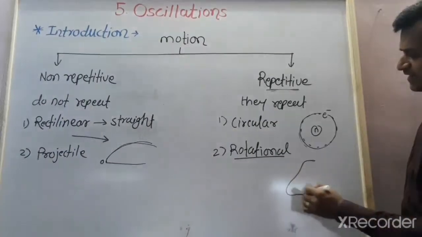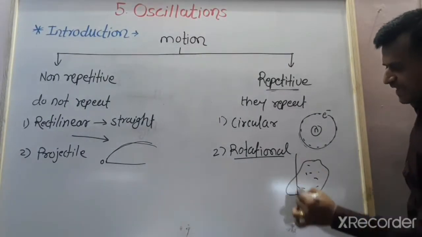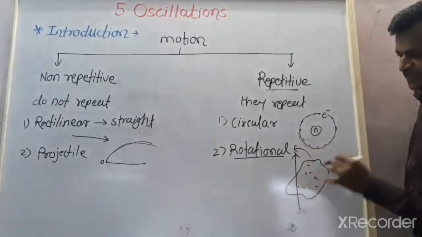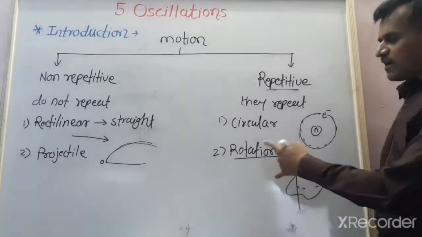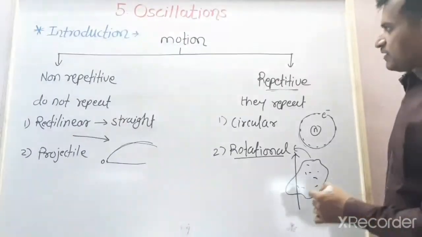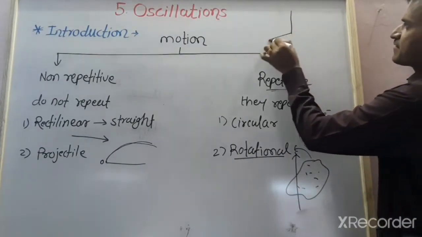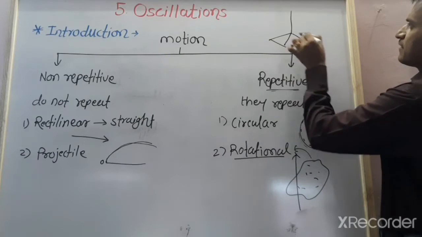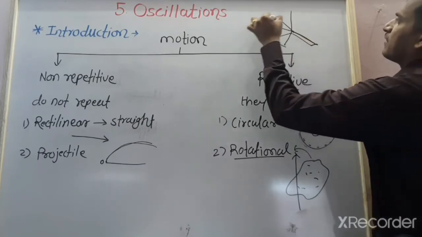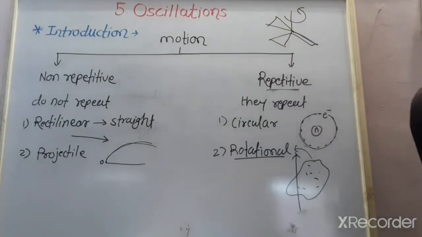For example, this is the rigid body, it having the number of small particles. Suppose this is the axis of rotation. This particle performs the rotational motion about this axis. This is called as a rotational motion. Or another example is the motion of the blades of the fan. Suppose this is the fan, this is the axis of fan, and these are the blades. These are the blades of the fan. And this fan which rotates about its axis, this is the rotational motion.